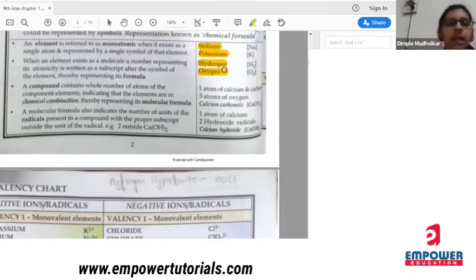Okay. Next, a compound contains whole number of atoms of component elements, indicating that the elements are in chemical combination, thereby representing a molecular formula. Now, what is a molecular formula?